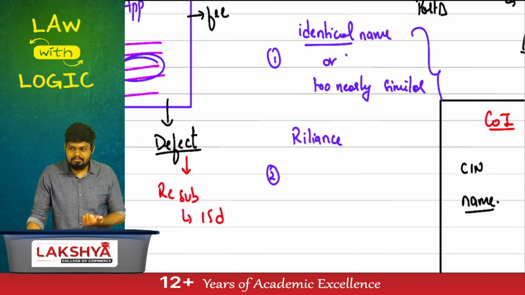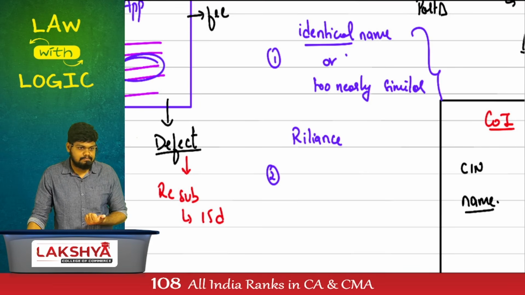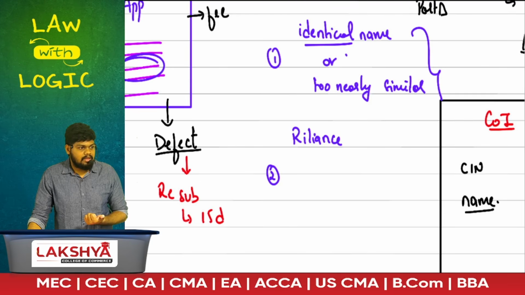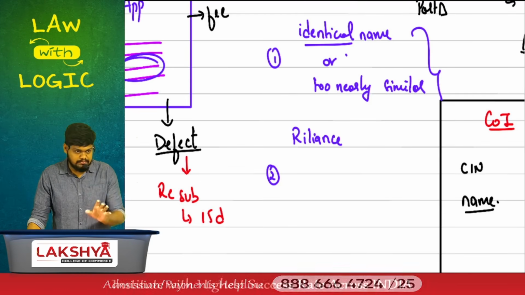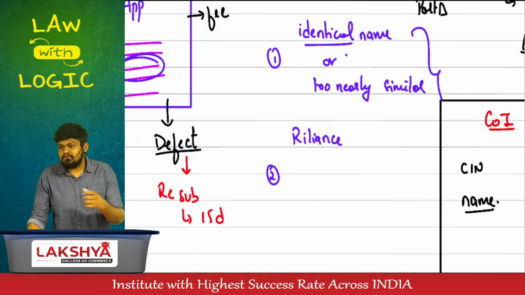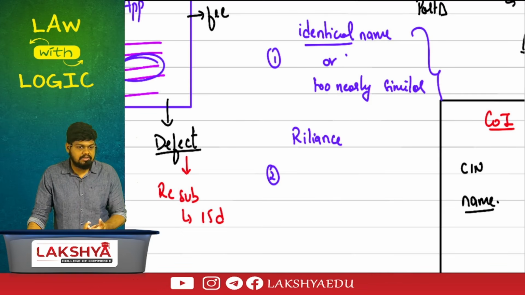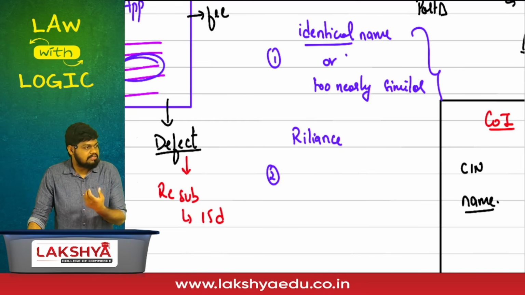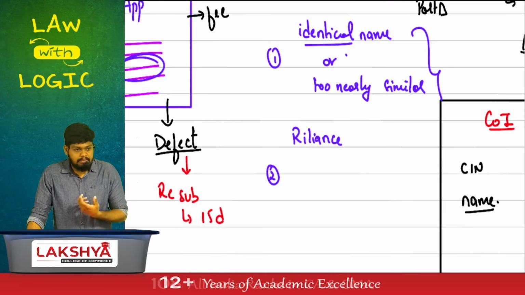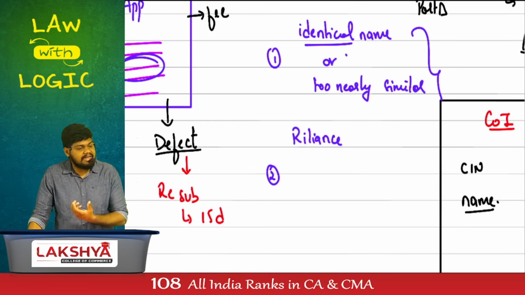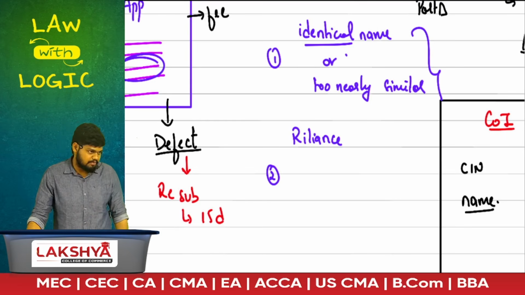Allowed? Why? You will not find this company in India. Don't try to search for it. They're not identical. They're not too nearly resembling, but they are offensive under an act. Not maybe the Companies Act, but they're offensive under any act in India. You cannot incorporate such a company.